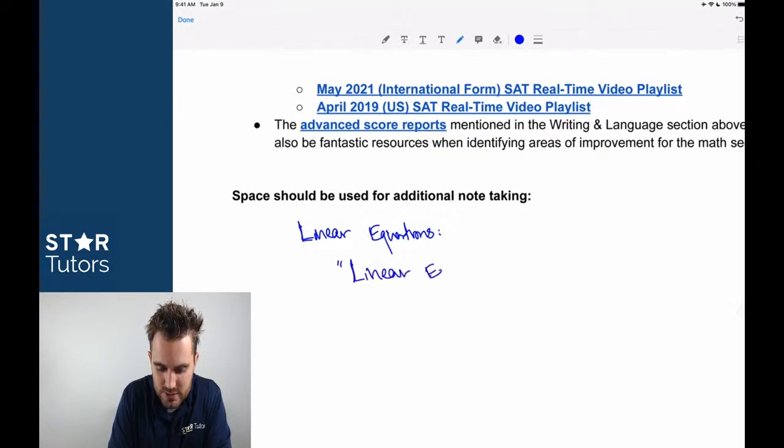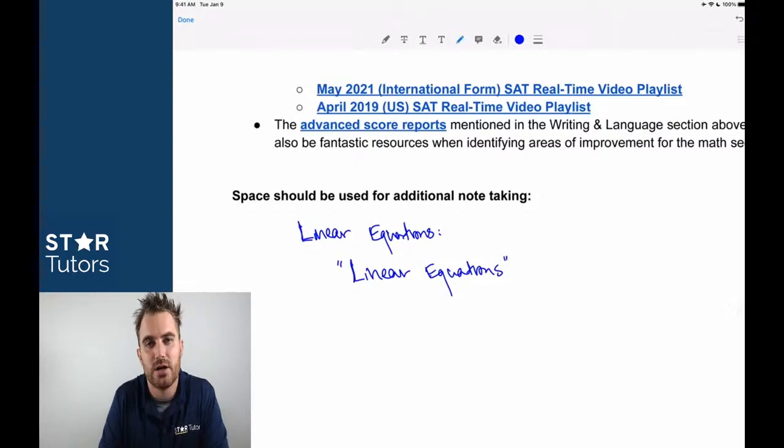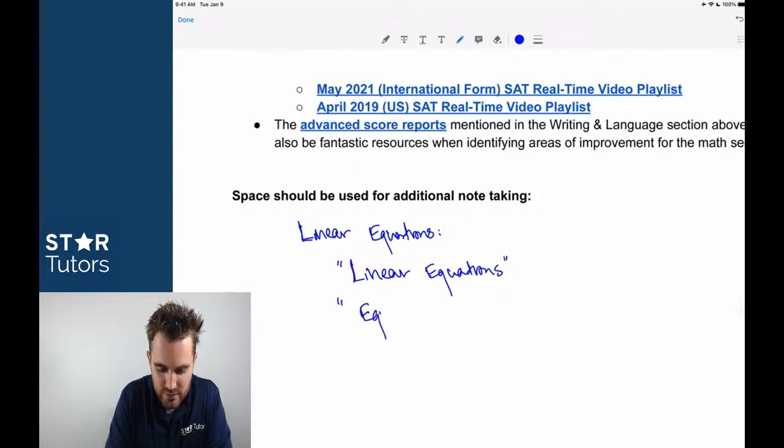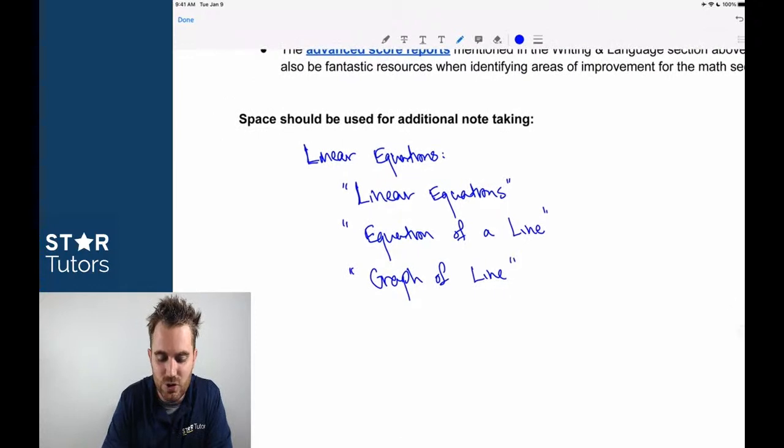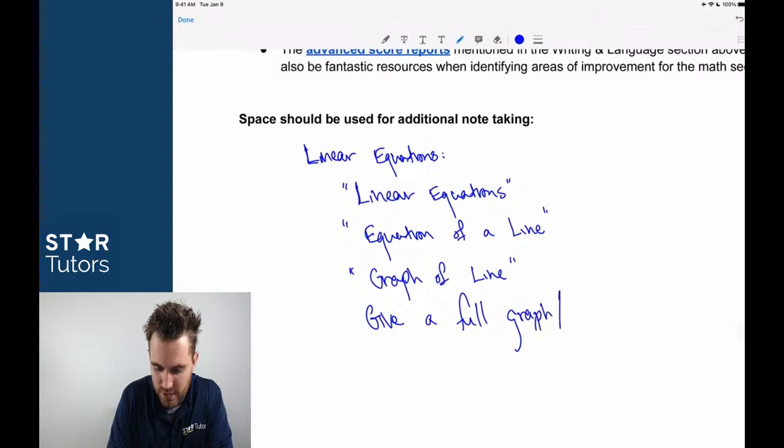If you see any of these topics come up within a question, if you see equation of a line, or graph of a line anywhere, or if they actually give you a graph, a full graph or coordinate plane, with a line in the graph.